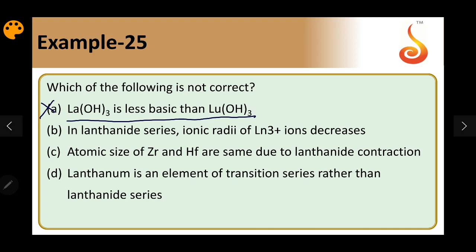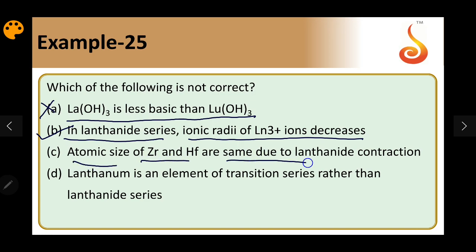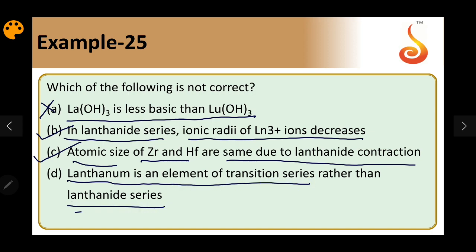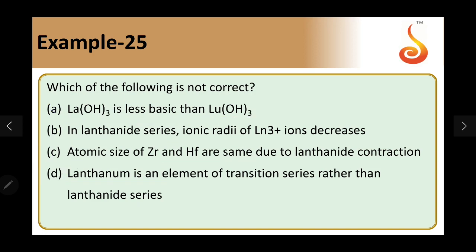Second one, in the lanthanide series, the ionic radii of Ln3 plus ions decrease. That is lanthanide contraction. That is a correct statement. The atomic sizes of zirconium and hafnium are the same due to lanthanide contraction. That is also correct. And lanthanum is an element in the transition series rather than the lanthanide series. The series is called lanthanide, but lanthanum is not exactly a member of the F block elements. The outermost configuration is D1 for it, so it will be in the transition metal series. So B, C, D are right. A is incorrect. So the answer should be A.